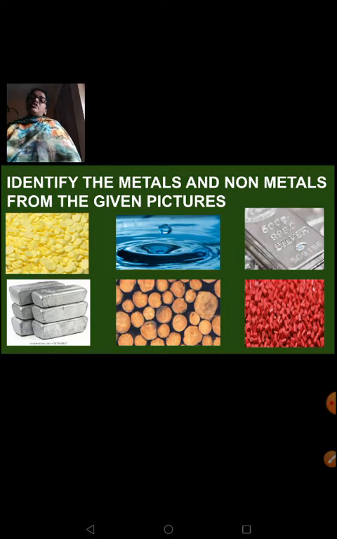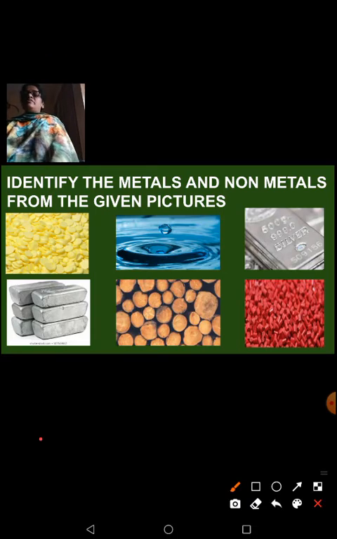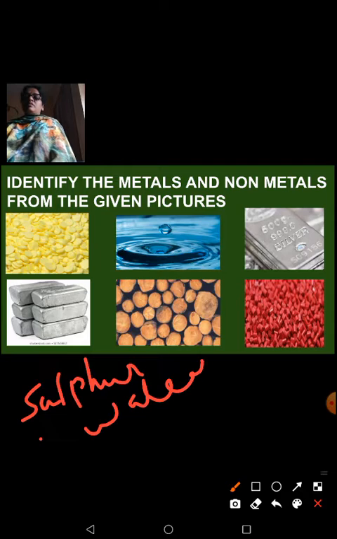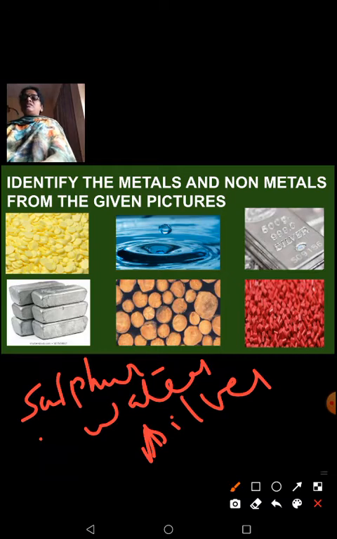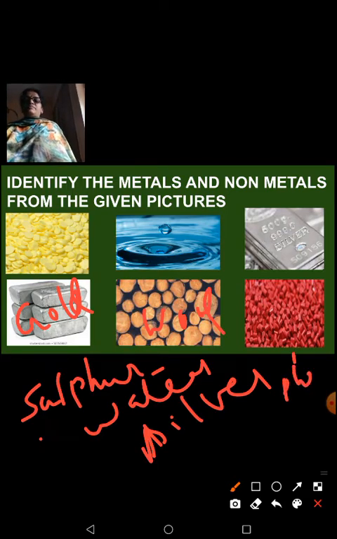First, I've given you a set of pictures which has metals and non-metals. From that, you have to identify which ones are metals and which ones are non-metals. See here, the first picture which is given as yellow color pellets here, that's nothing but sulfur. Next, it's water. Then you have silver. This is nothing but your gold. Here we have wood, and then you have phosphorus. Okay. Now from this you have to identify the metals and non-metals.